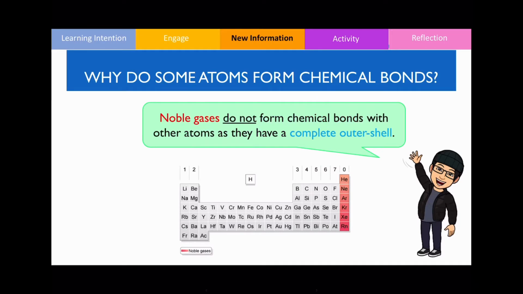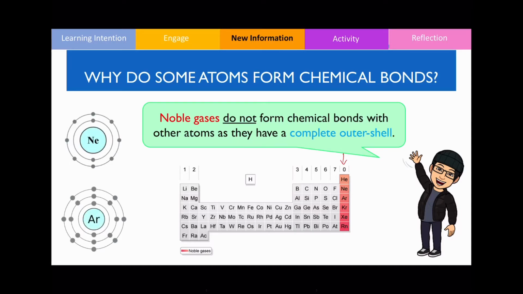You should know that noble gases are actually inert, so they won't form any chemical bonds with any neighboring atoms at all, as they already have a complete outer shell. Noble gases are found on this particular group over here, so you can refer to them as group 8 or group 18. An example would be neon and argon, as you can see here, where it has a complete valence shell.